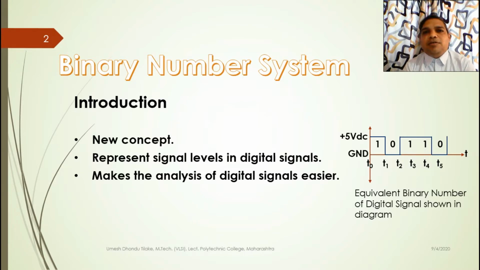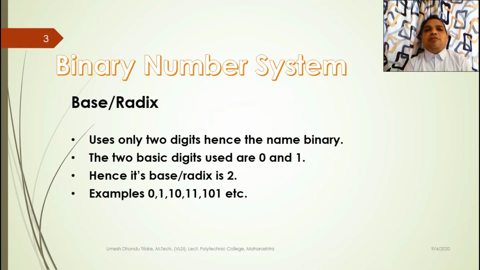So for this digital signal shown, the equivalent binary number is 10110. Thus if we consider this number in lieu of this digital signal, then we can easily perform the arithmetic task on this number, and it makes analysis of the signals easier. Now let us see the details of the binary number system.